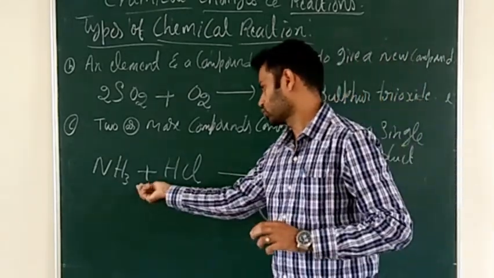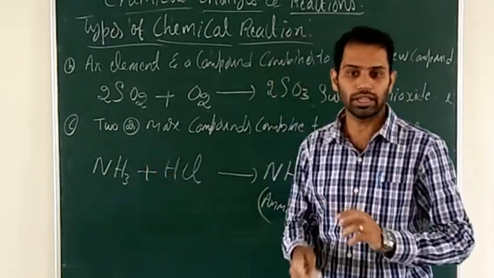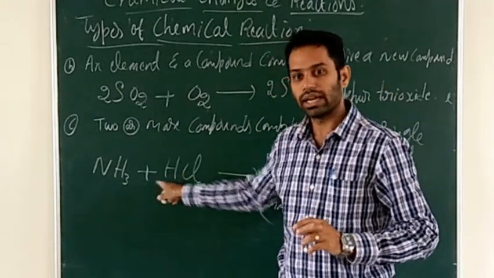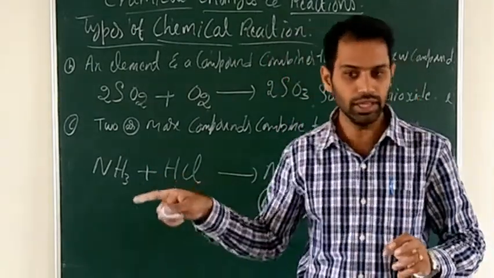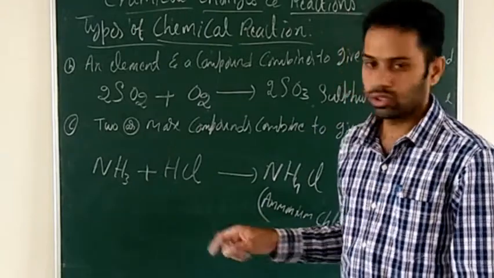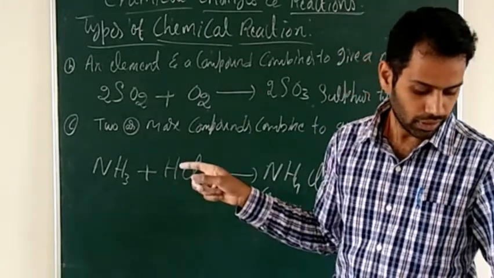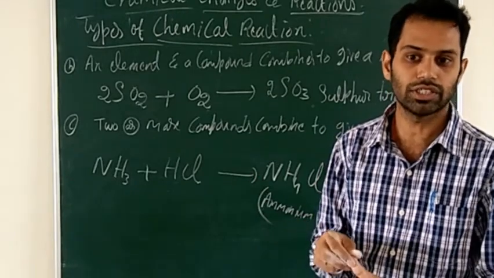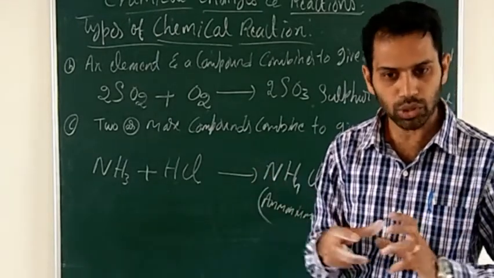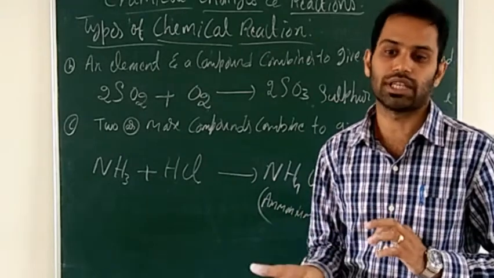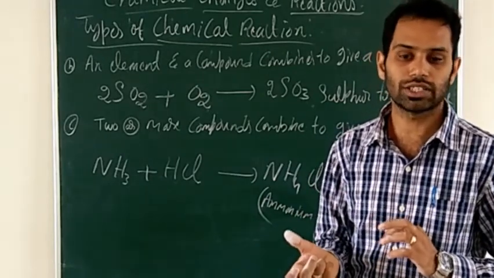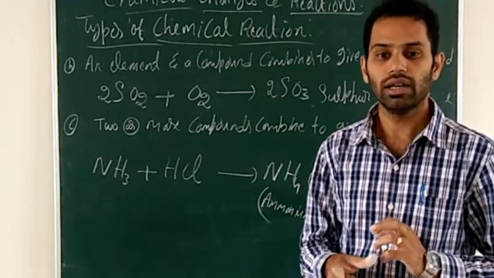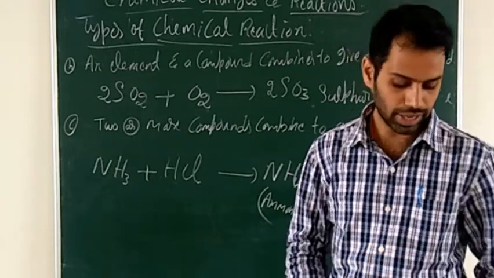Look at the plus sign: when writing the chemical reaction, we should write a plus sign between the reactants. You wrote that already in the last chapter. Combination reaction is nothing but a reaction in which two or more substances combine together to form a new substance. It is also called synthesis reaction.